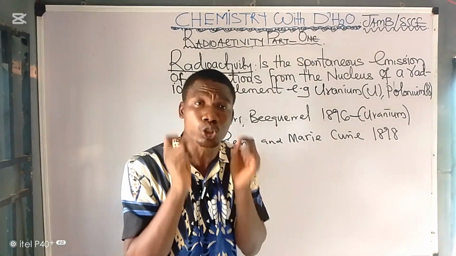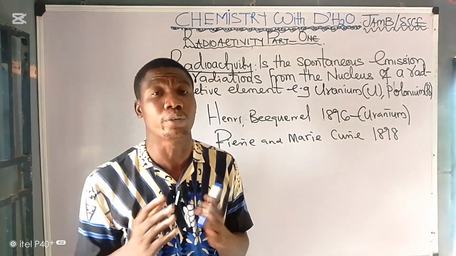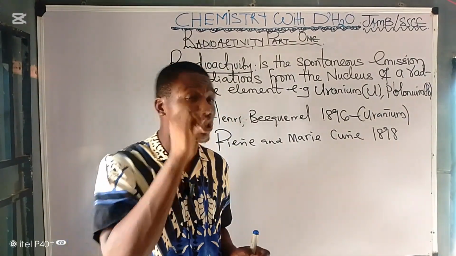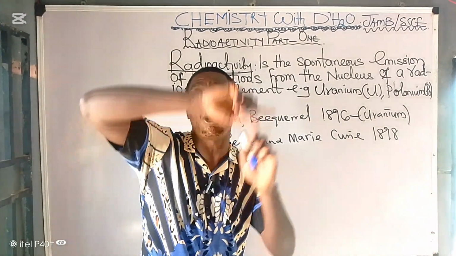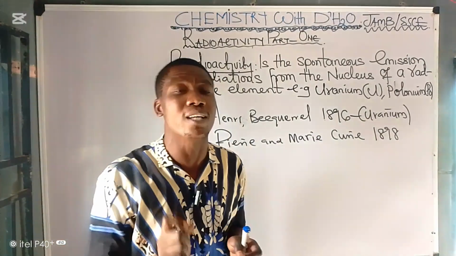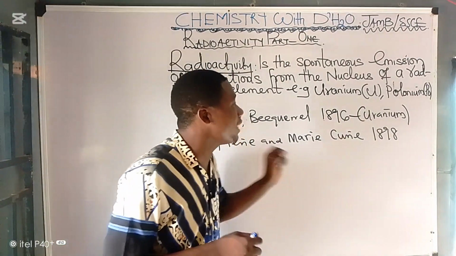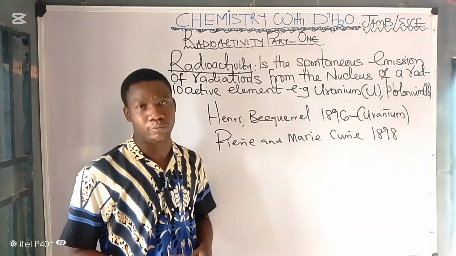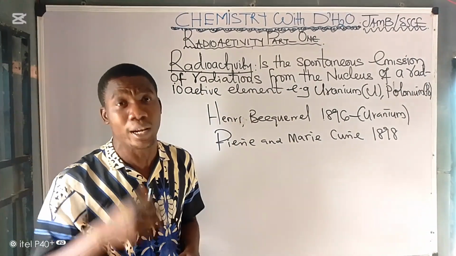Henri Becquerel discovered that a sample of uranium crystal could spontaneously emit radiation. So he discovered that uranium and all the compounds of uranium exhibited this same emission. Therefore, he called it radioactivity. Now, what is this radiation that we are talking about?